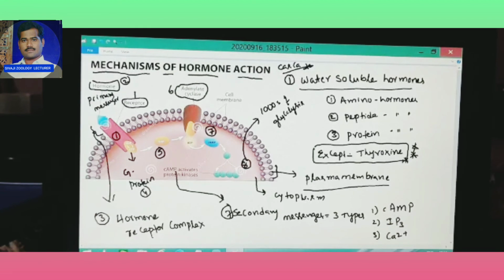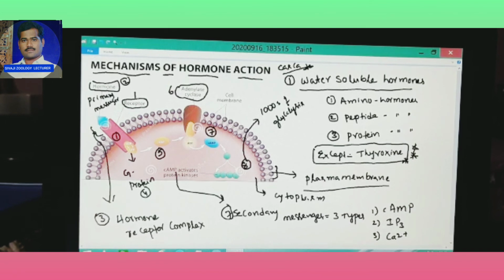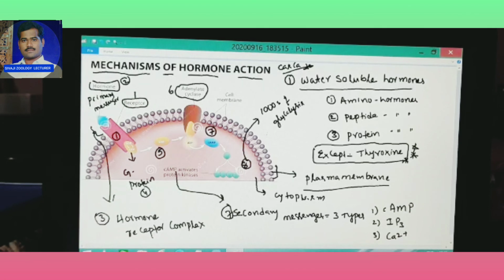Out of the three, only one type is required in each cell; not all three are required. Only one is sufficient for these reactions. Here cAMP is the secondary messenger, whereas the hormone is the primary messenger. The eighth one is the thousands of glycolysis reactions, which are cascade reactions. Water soluble hormones are involved in this type of mechanism. Okay, thank you.